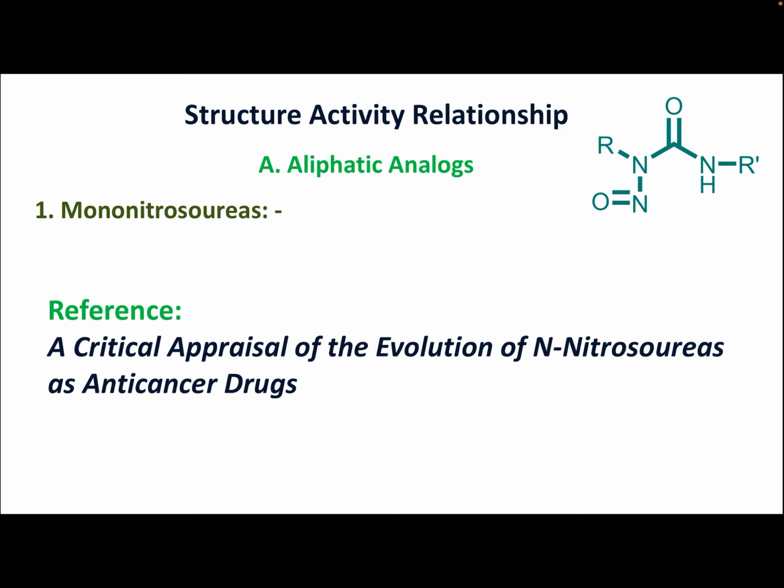Today we will discuss only aliphatic analogues, and in aliphatic analogues also there are various classes. There are mononitrosoureas, there are binitrosoureas. Here it is written mononitrosoureas because there is only one nitroso group attached to the nitrogen of urea. If there would be another N double bond O attached to the nitrogen of urea, then it would be called dinitrosoureas, and there can be others also. For this structure activity relationship, I have taken reference from a critical appraisal of the evolution of N-nitrosoureas as anti-cancer drugs. If you want this article, then mail me, I will provide you.